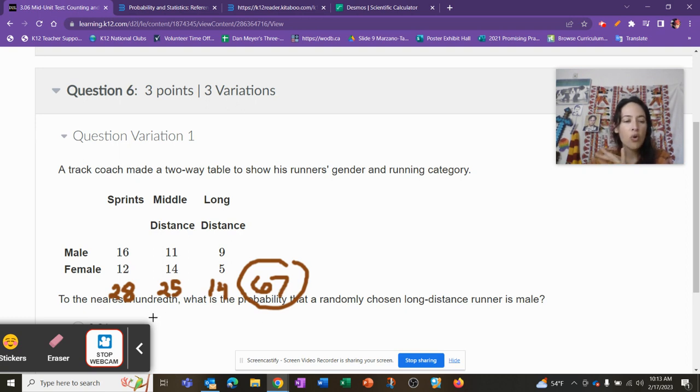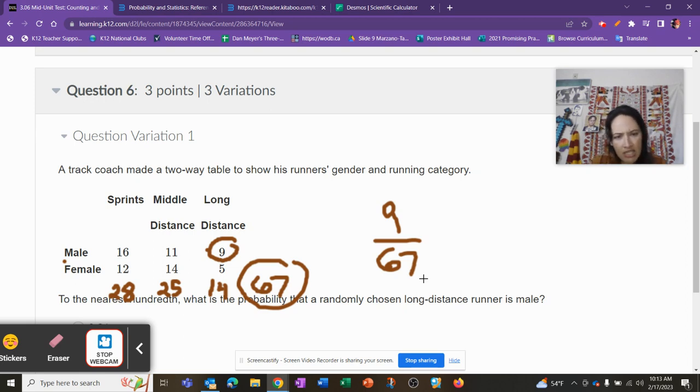Now, we want to know what the probability that a randomly chosen long distance runner is male. Well, number of favorable outcomes, long distance and male. That's the point. Male and long distance. So 9 out of 67. That is the probability for our randomly chosen person. This is how gambling has a lot of it.